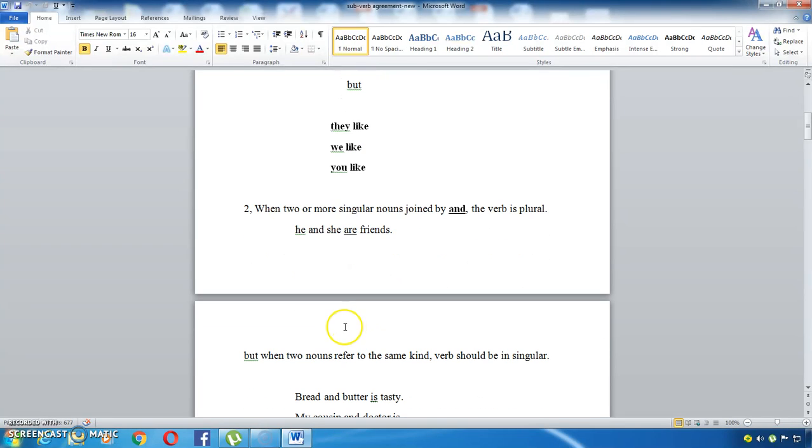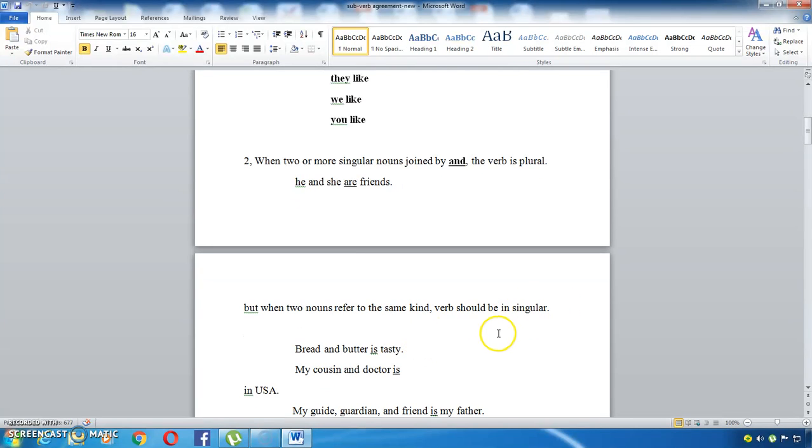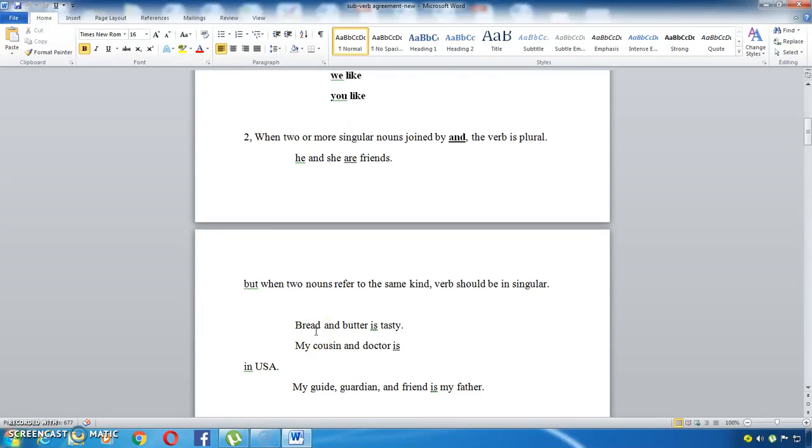But the same rule is denied in another rule. When two nouns refer to the same kind, of course we are talking about two different singular nouns, but if they refer to the same kind, the verb should be singular. Take for example, we always mention bread and butter together, so they belong to the same kind, so you have to use a singular verb. Bread and butter is tasty. You are not supposed to say bread and butter are tasty.